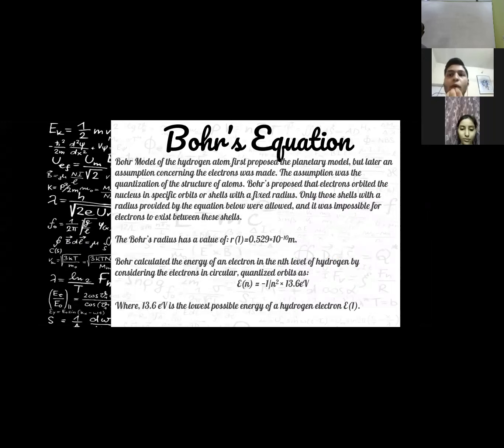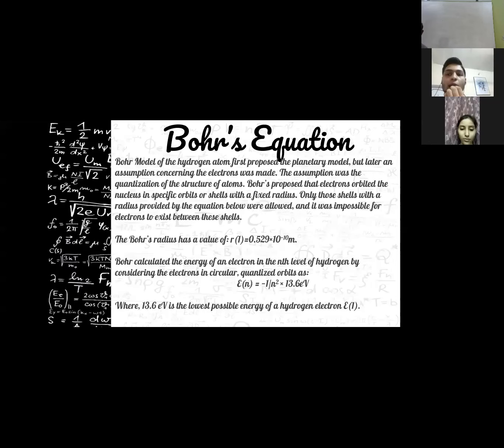Now my topic is Bohr's equation. Bohr model of the hydrogen atom first proposed the planetary model, but later an assumption concerning the electrons was made. The assumption was the quantization of the structure of atoms. Bohr proposed that electrons orbited the nucleus in specific orbits or shells with a fixed radius. Only those shells with a radius provided by the equation below were allowed, and it was not possible for electrons to exist between these shells. The Bohr radius is equal to 0.529 ×